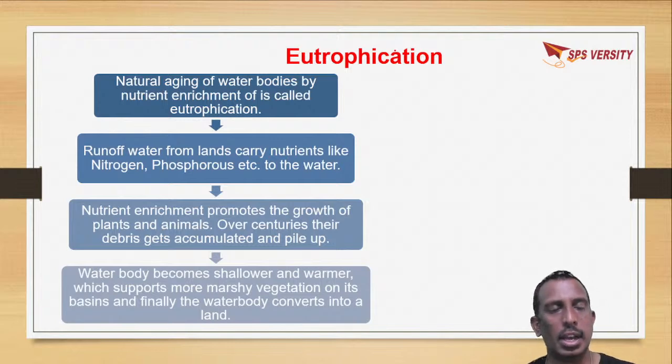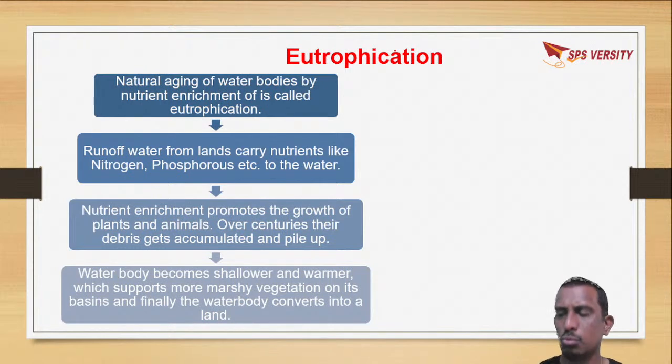Okay. And another effect of water pollution is eutrophication. What is this eutrophication? Eutrophication is the natural aging of water bodies by nutrient enrichment.